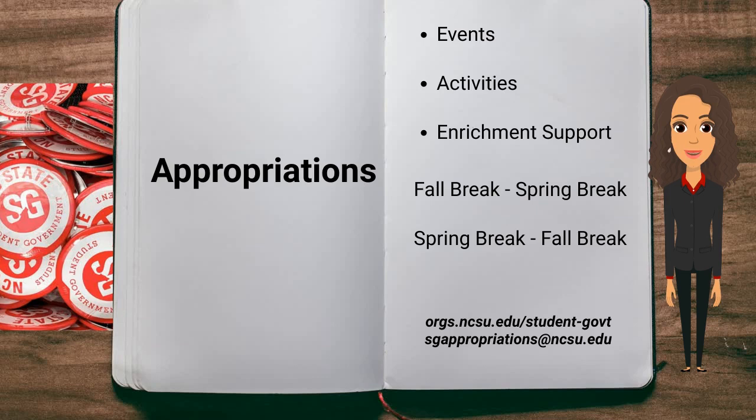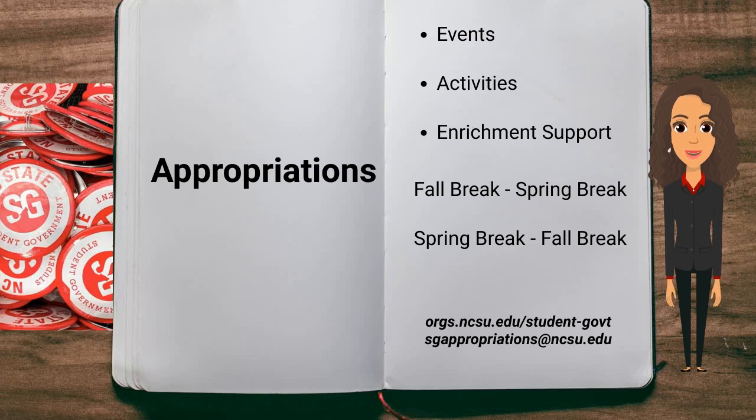The appropriations process is the main venue for student government to provide financial support for events, activities, and enrichment opportunities for students through student organizations at NC State. Student organizations have two opportunities every academic year to apply for funding during the beginning of the fall semester and the beginning of the spring semester. Funding is given in two cycles each year, from fall break to spring break and spring break to fall break.